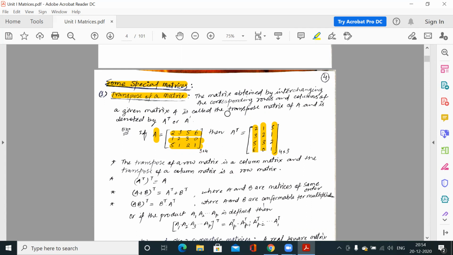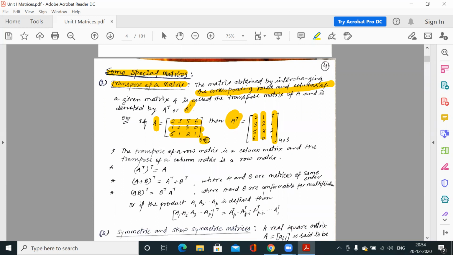The transpose is represented by a T or a dash. If it is a 3 by 4 matrix, then its transpose would be a 4 by 3 matrix.